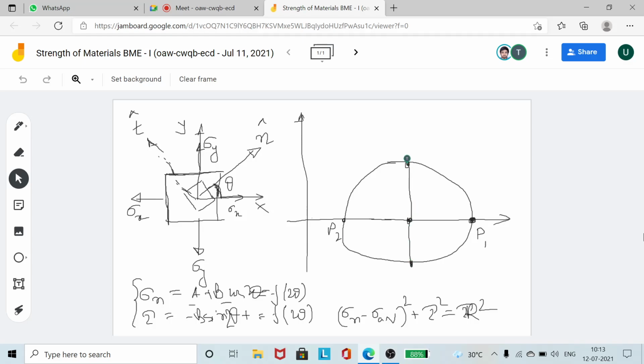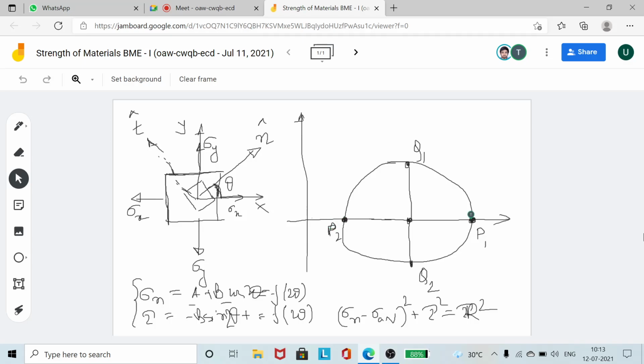This is actually, say suppose Qn, Q1, Q2. So P1, P2 points actually, you can see they are lying on the circle. So only these 2 points carry any sense. No other point on this line actually carries any sense. So only these 2 points actually satisfy the equation of the circle. So what are these 2 points?